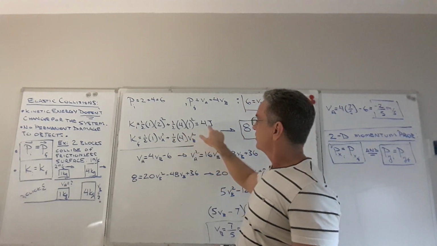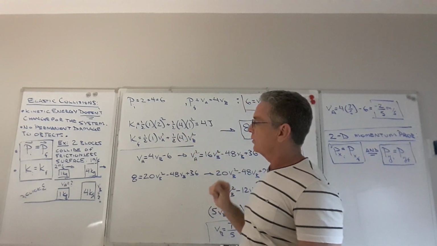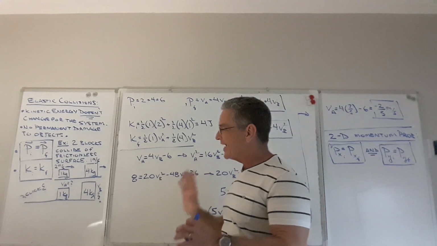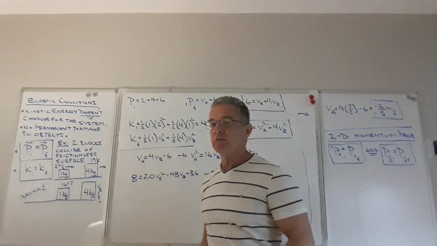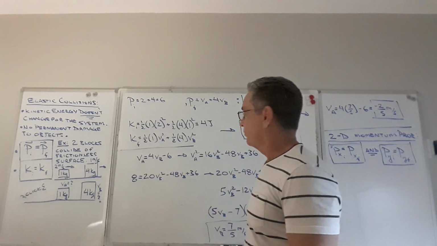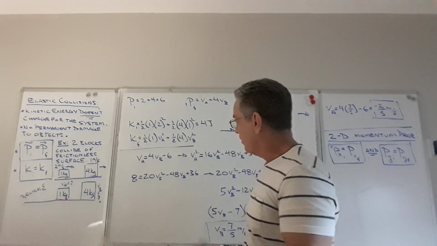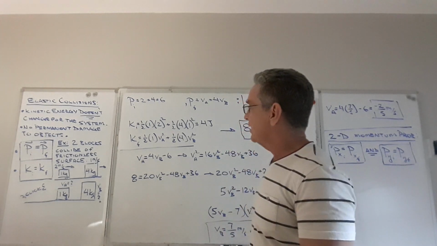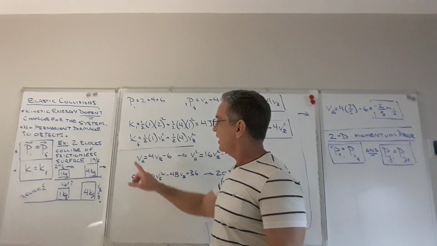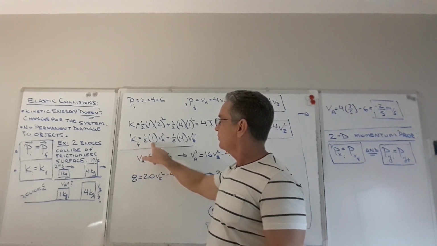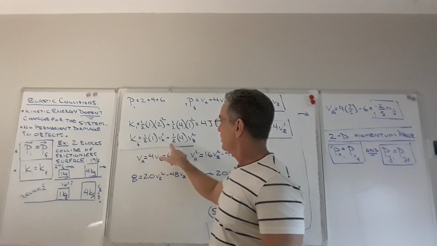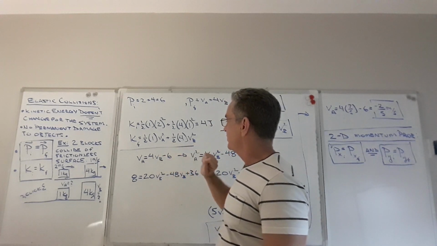And if you do this, you get 4 joules. Okay, so the total kinetic energy of both objects together before the collision is going to be 4 joules. Now, the kinetic energy for the final case is going to be 1/2 times 1 kilogram times VA squared plus 1/2 times 4 kilograms times VB squared.